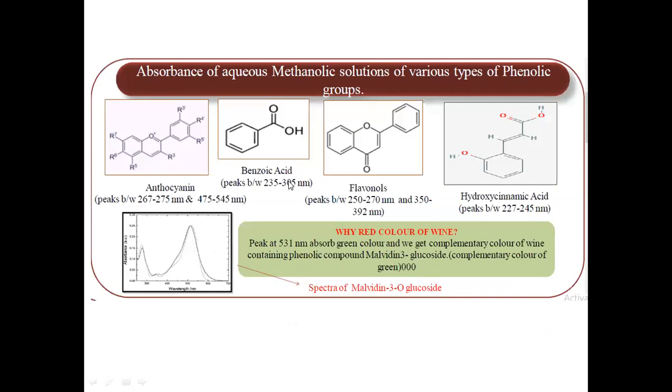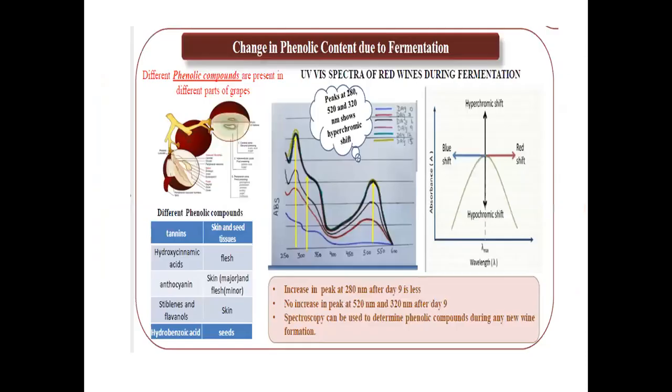Here are the absorbance peaks of the various phenolic compounds. Let us consider the spectra of malvidin 3-O-glucoside, in which we get two peaks, one at around 280 nanometer and another at around 531 nanometer. Due to the presence of suitable auxochromes, it acts as a chromophore and absorbs light in the visible region, that is green color, and as a result we get the complementary color of the wine, that is red color.